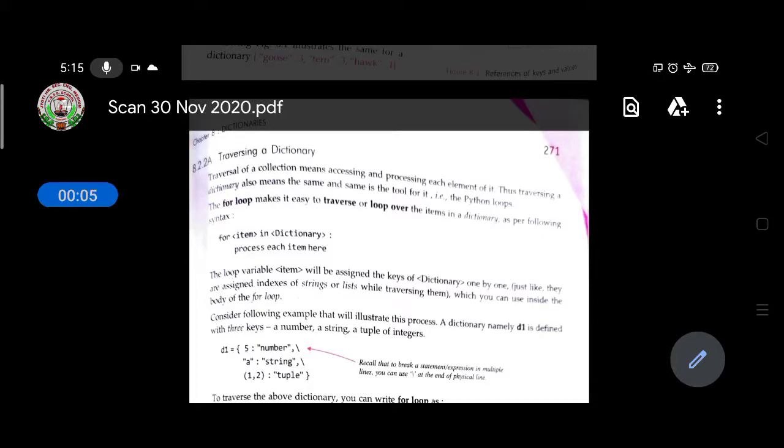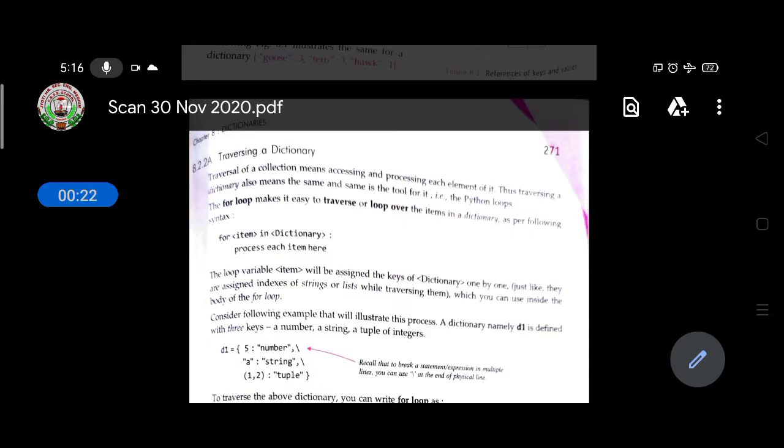So, student, today we'll discuss traversing a dictionary. Traversal of a collection means accessing and processing each element of it. Thus, traversing a dictionary also means the same, and the tool for it is the loop. So that is the Python loop.